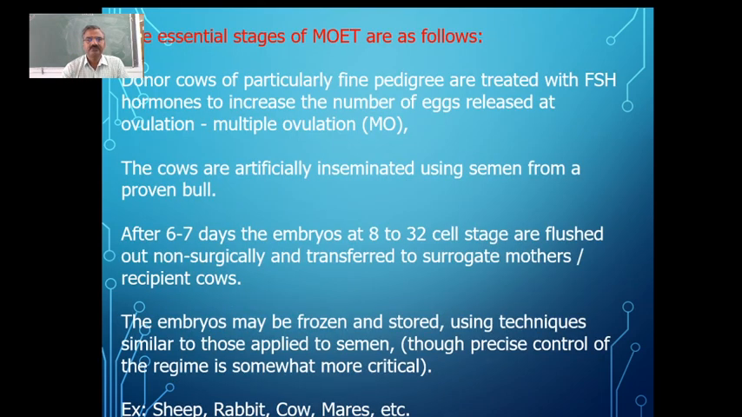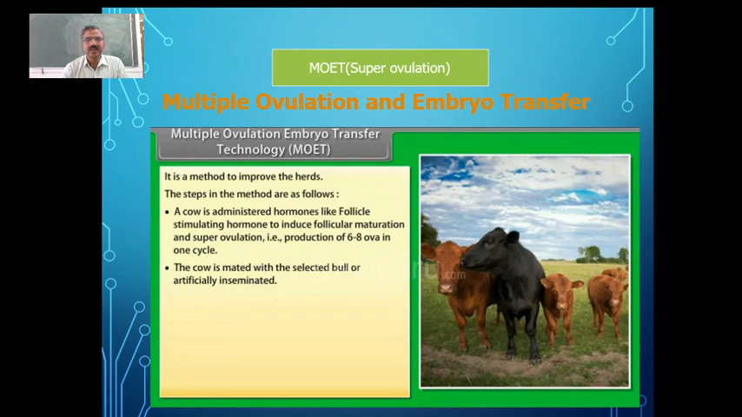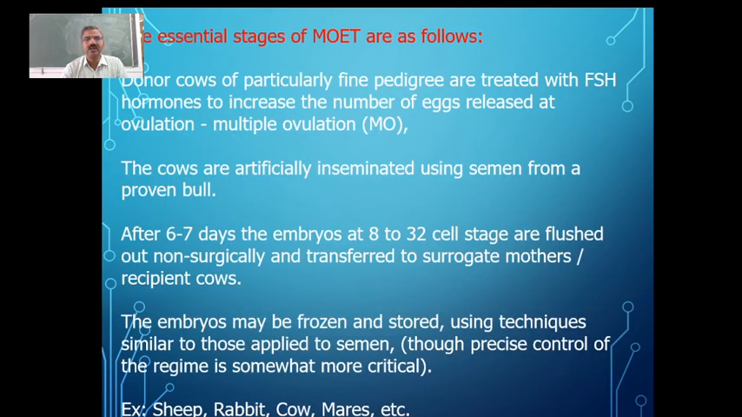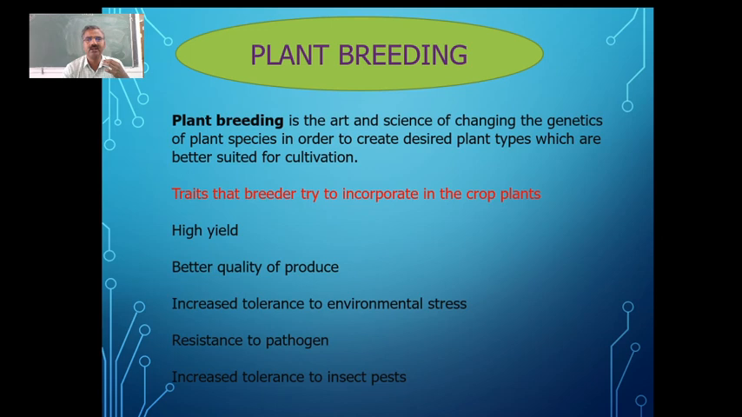So then you can see the superovulation which is there. This is about the MOET technique, which is very useful for us. Then we need to go for plant breeding, that we will take up in the next session.